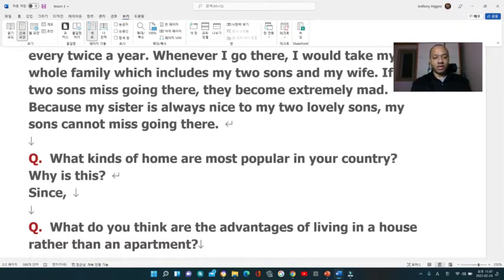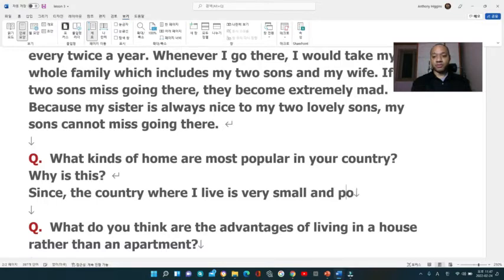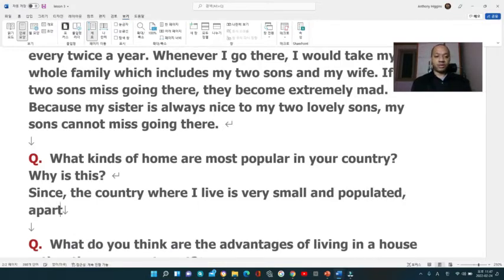Since the country where I live is very small and populated, apartments are the most popular accommodation.